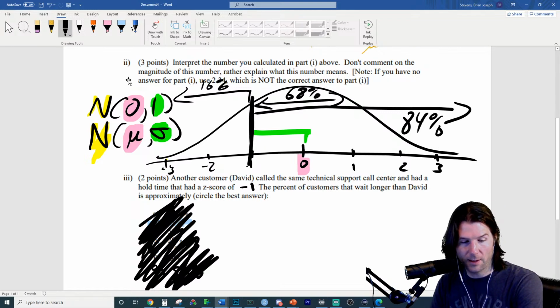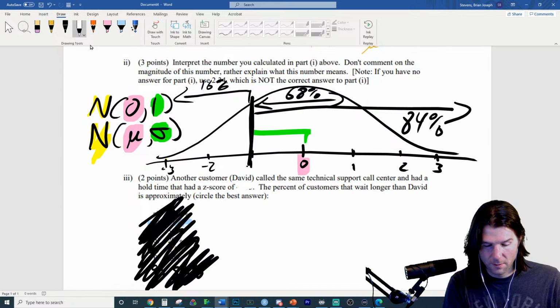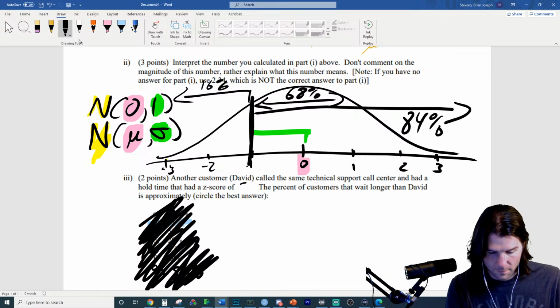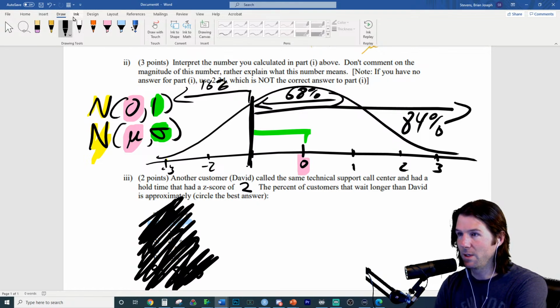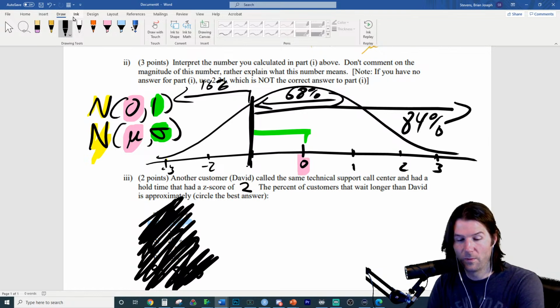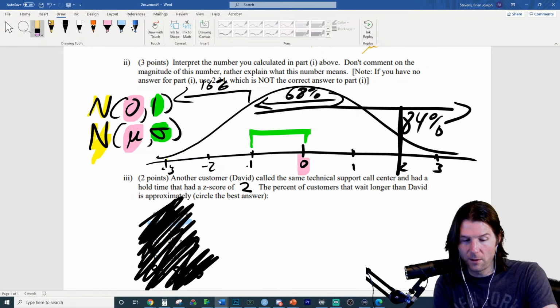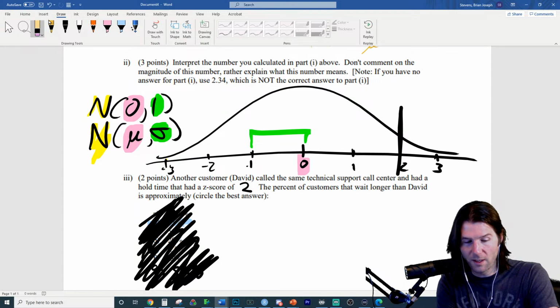What about another non-multiple choice version? What about this right here? David has a z-score of 2. What percent of customers wait longer than David? Now we need to move our line for David all the way over to here. We have a bunch of things that are not going to help us, so we're going to eliminate those, and we're going to draw some stuff to help us.